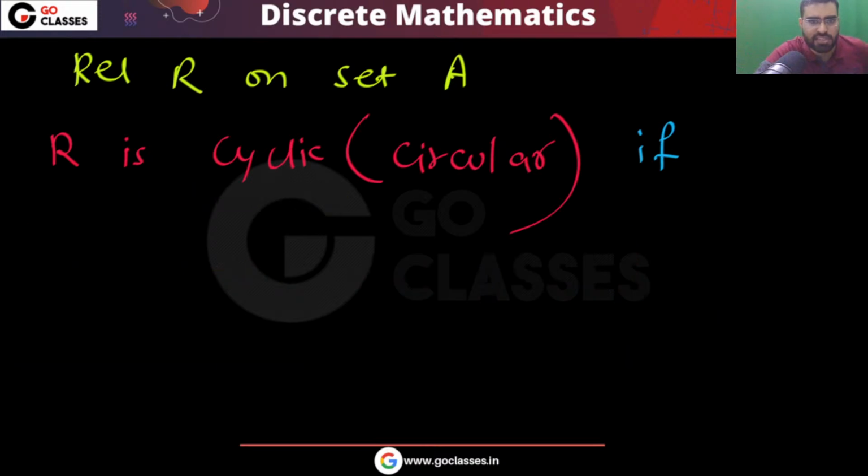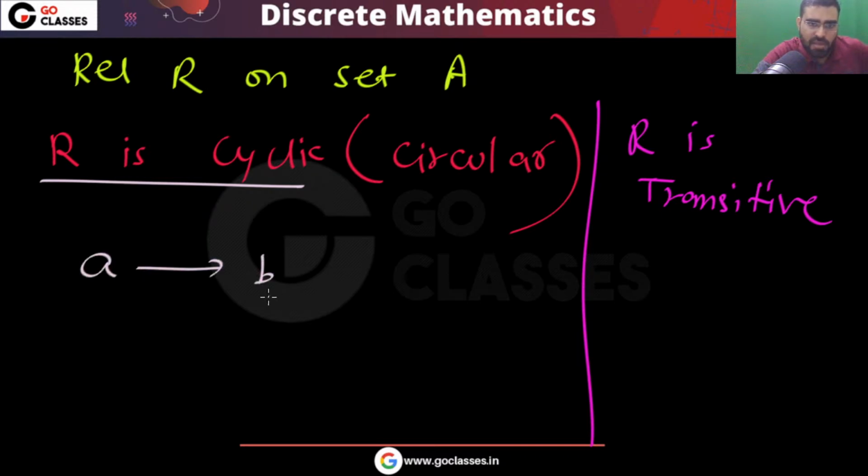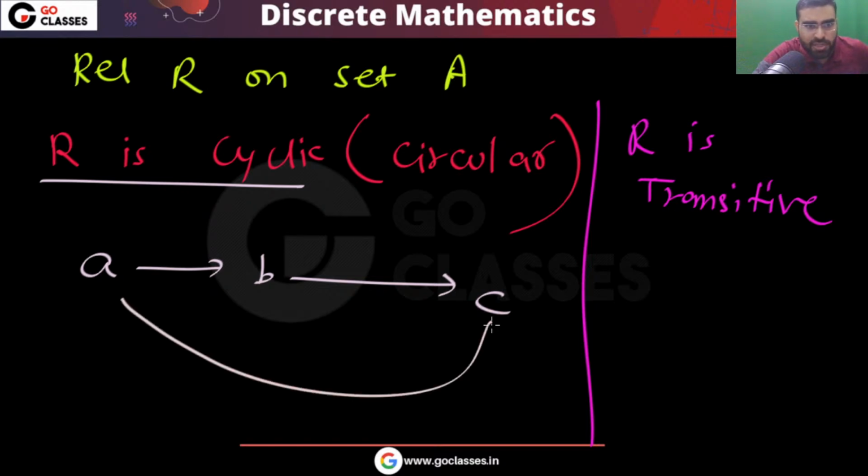So what is the difference between cyclic and transitive? What is the difference between these two relations, the transitive property and the cyclic property? A relation is cyclic if, when A is related to B and B is related to C, then C is related to A.